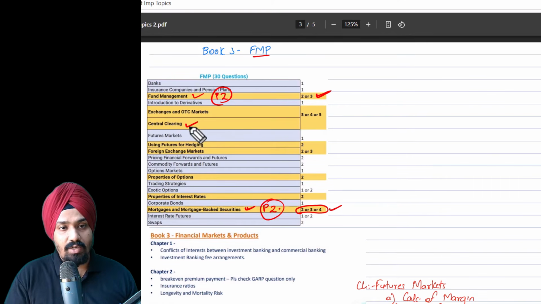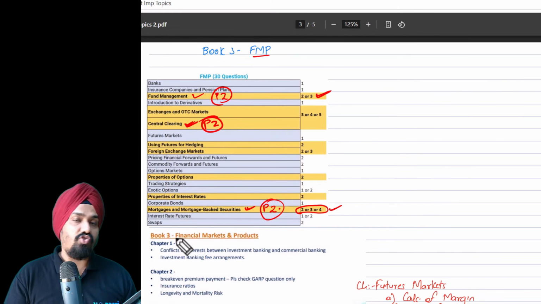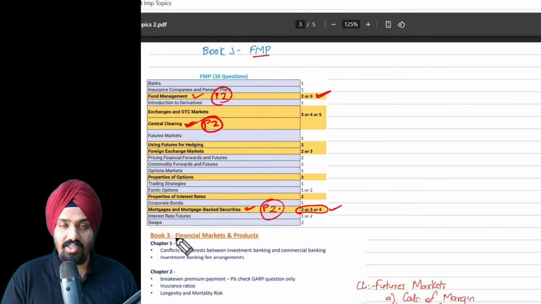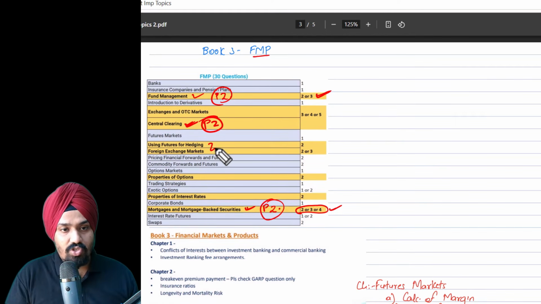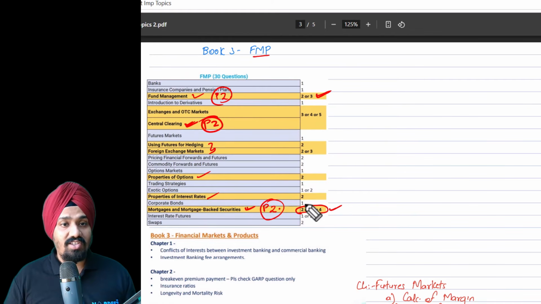Then we have CCP, a very, very crucial topic. The entire CCP is also there in Part 2, everything is just the same. So you can imagine if something is there in Level 1 and also in Part 2, it must be important. Then you have these two chapters. Whatever has been highlighted, these are something that you just cannot skip, right?